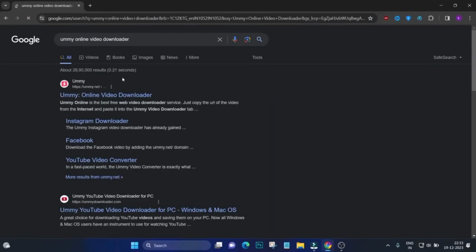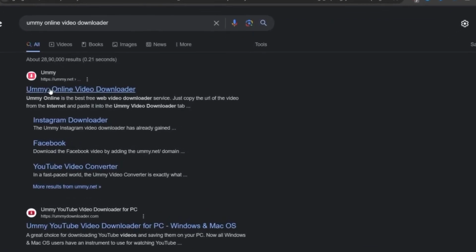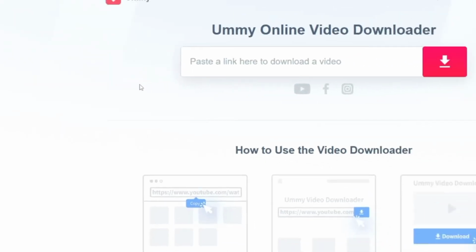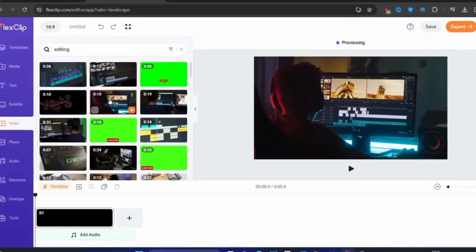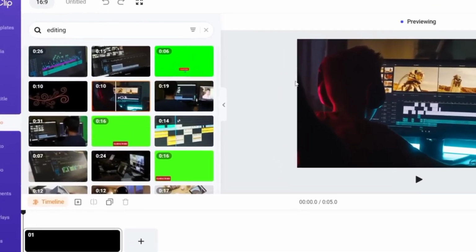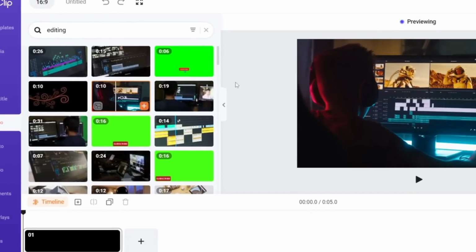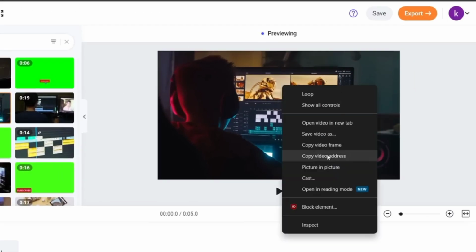Bonus 1, Futurepedia. Stay ahead with AI news. This website updates you with the latest AI tools and trends before anyone else. From ChatGPT prompts to voice tools to the hottest AI websites, everything is here.